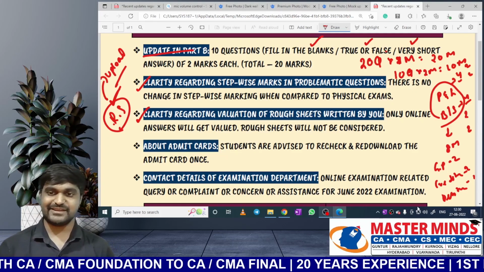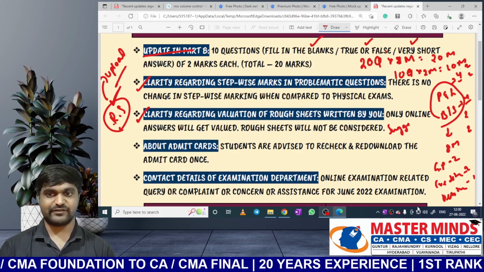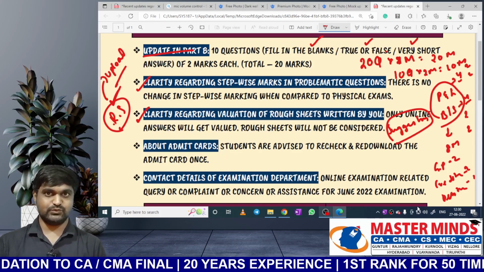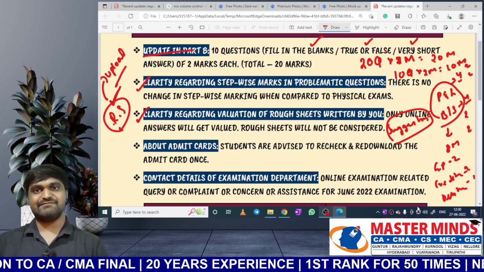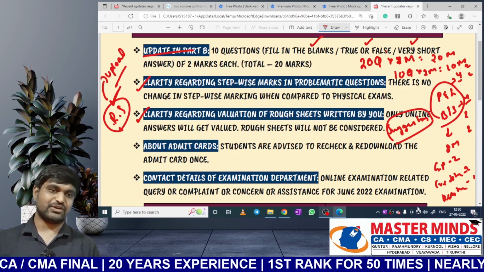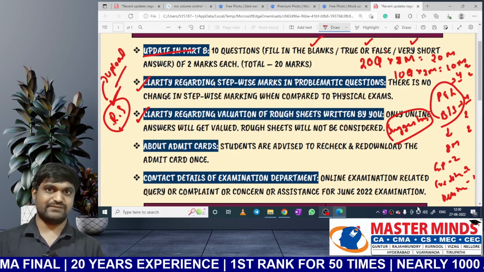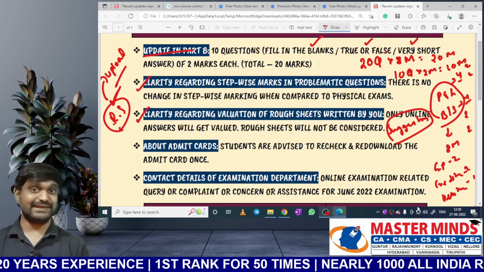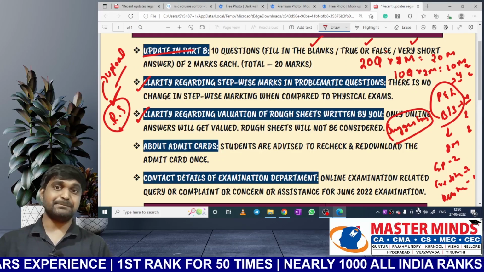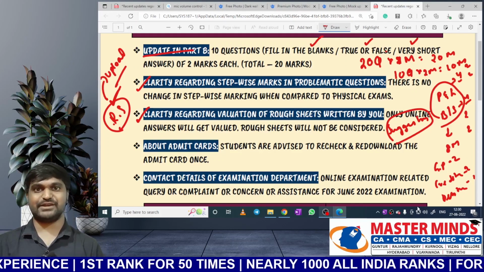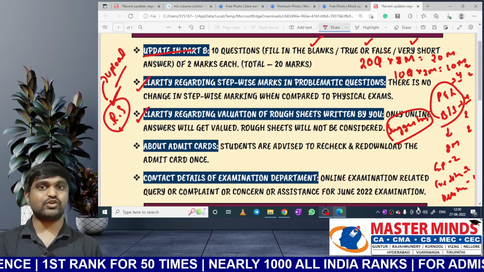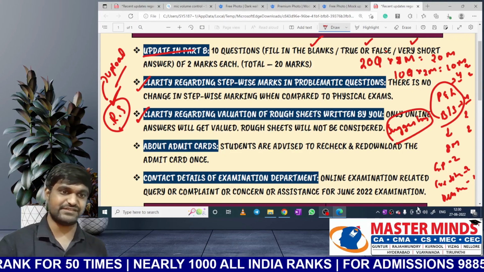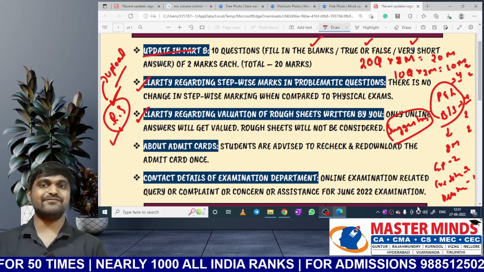But here there is a suggestion on the part of our institute. What is that suggestion, sir? Please do rough work just like in a physical exam. Because if there is any issue, the rough sheets may get considered by the institute, though it is not mandatory. The institute may consider these rough sheets written by you. That is the reason why, in order to mitigate our risk, we need to write the answers in rough sheets just like we did in physical exams.